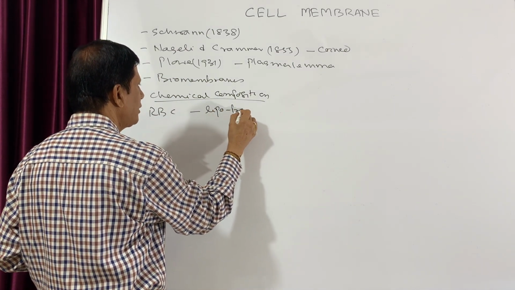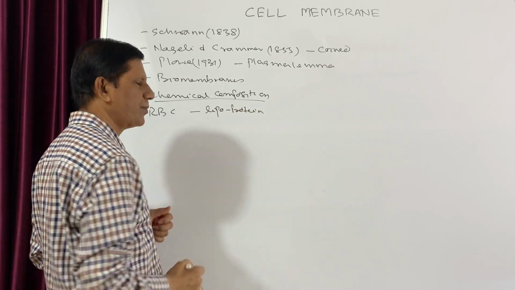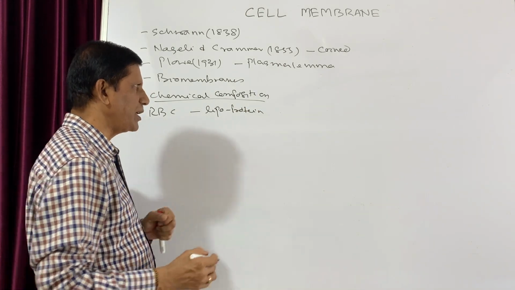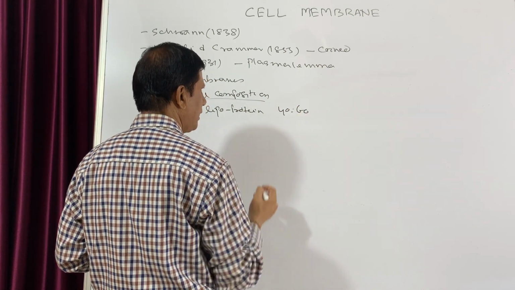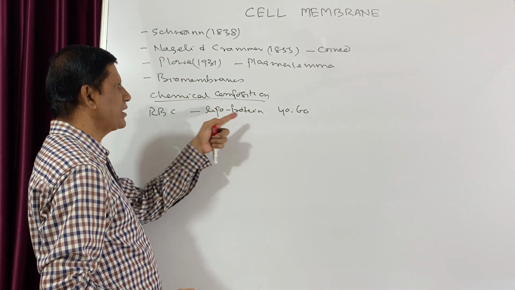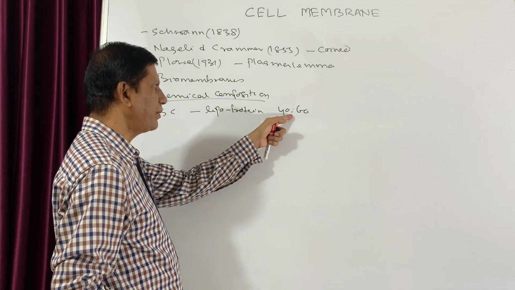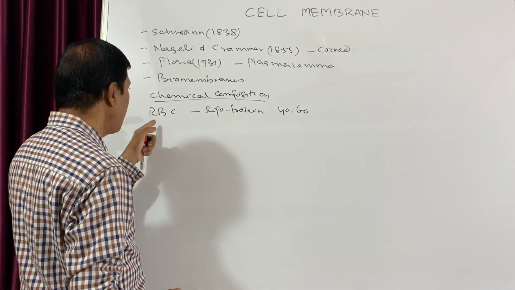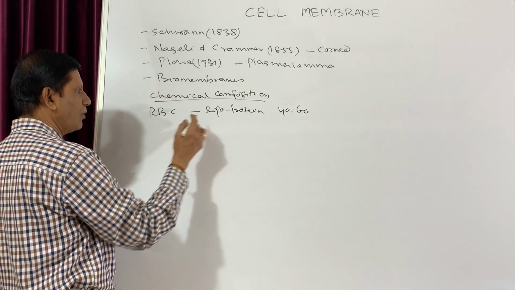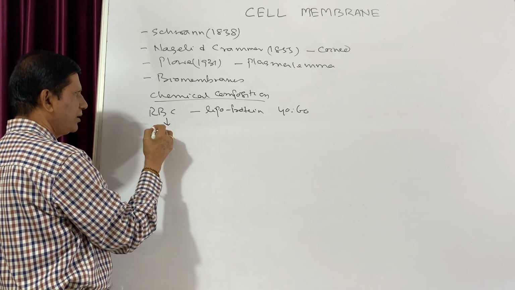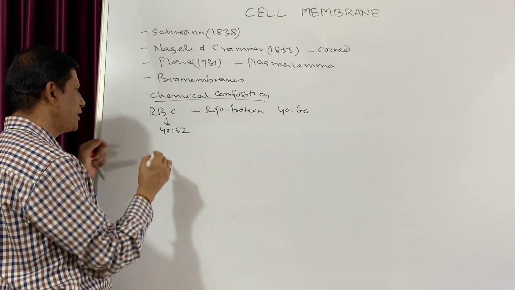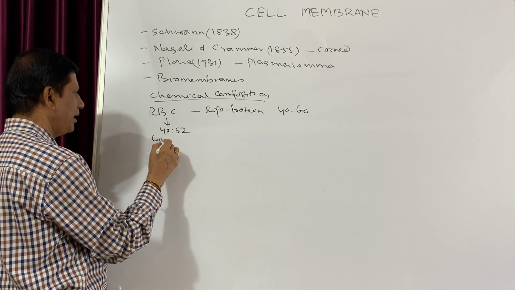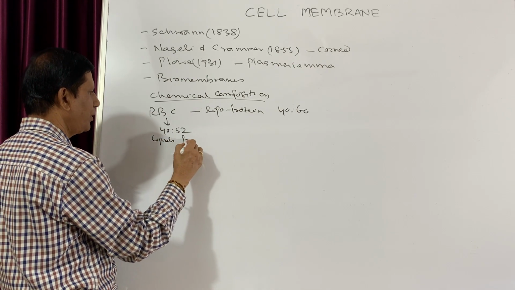That means it consists of lipid and protein, present in the ratio of 40:60. That means lipids are 40% and proteins are 60%. This is the general rule, but in case of RBC, this ratio is usually 40:52, that is 40 lipids and 52 proteins.